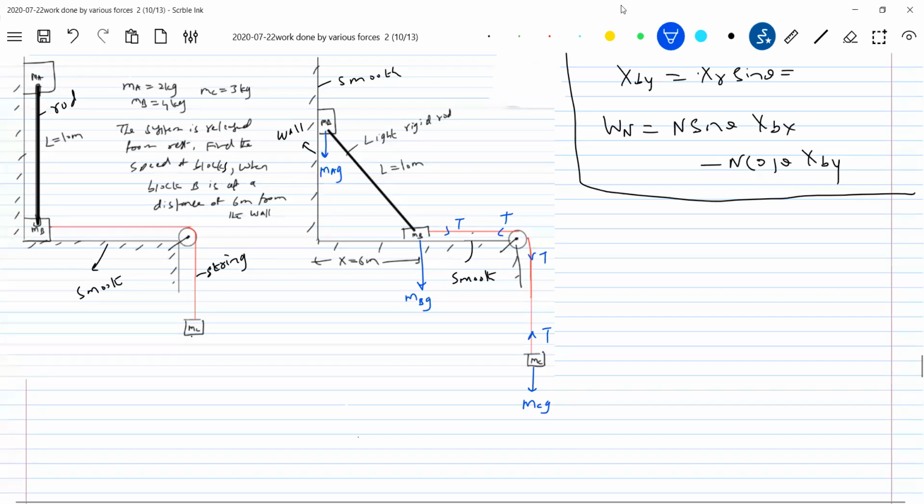How to take the force in the rod? I'm not using the word tension. You have to be very careful. Just call it force in the rod. Normally we say tension in the rod. Okay, no problem at our level. But the force in the rod should not really be called tension. Loosely speaking, I'll call it tension, no problem. How will the force in the rod be acting? So here the force will be like this.